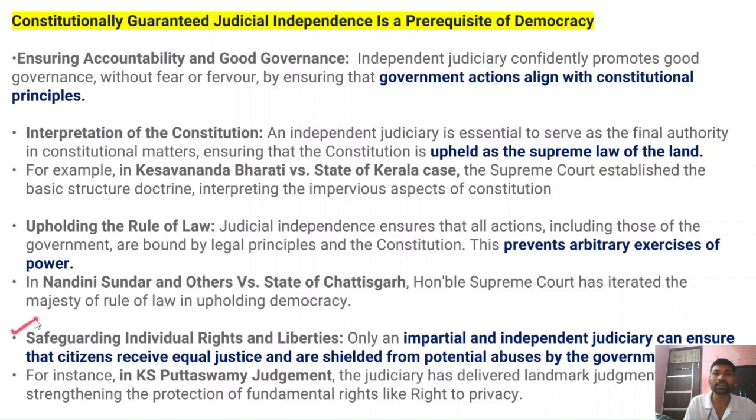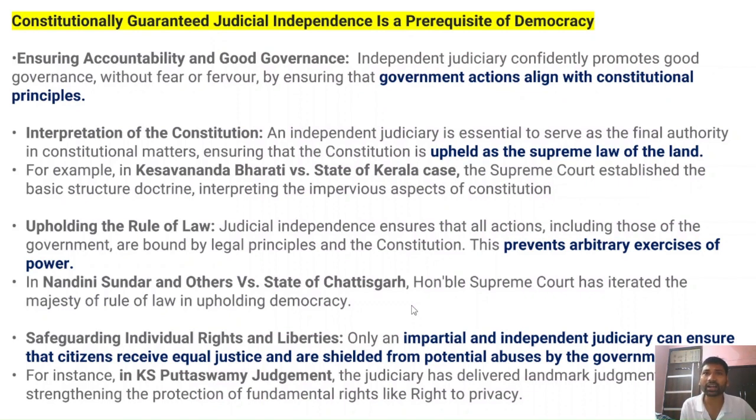After that, judicial independence will also safeguard individual rights and liberties. When the judiciary is independent, it is able to safeguard the rights of the people guaranteed under Part 3 of the Constitution. In the People's Union for Civil Liberties case, the Supreme Court directed the government to provide aid and relief to drought victims.